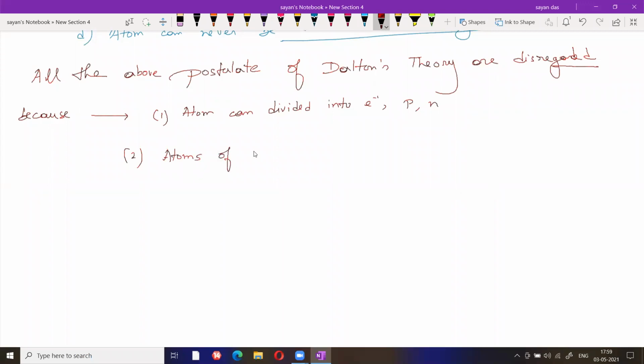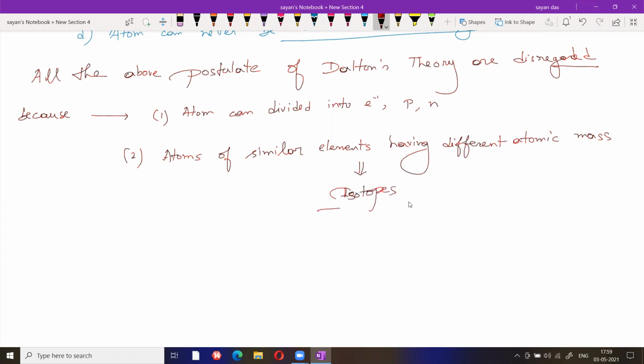Atoms of a similar element having different atomic mass are known as isotopes, because the isotope concept was not yet discovered. For example, oxygen can be present as O16, O17, O18.